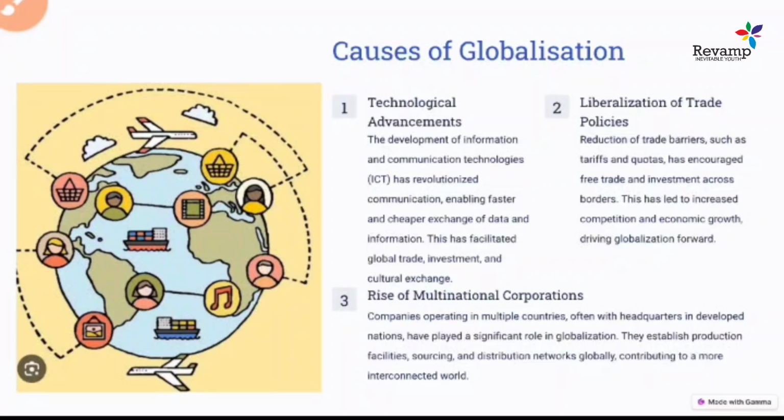And the other cause that led to globalization is the liberalization of trade. What does it mean? With liberalization, we opened our economy to other countries.